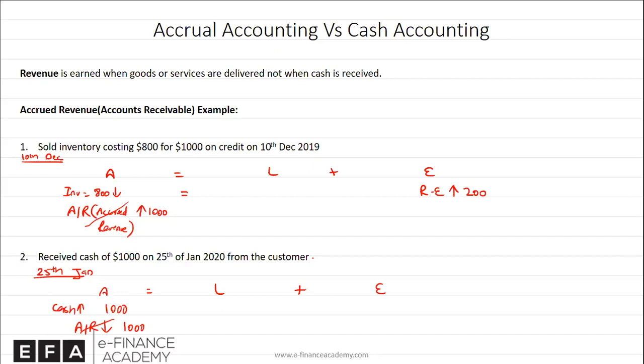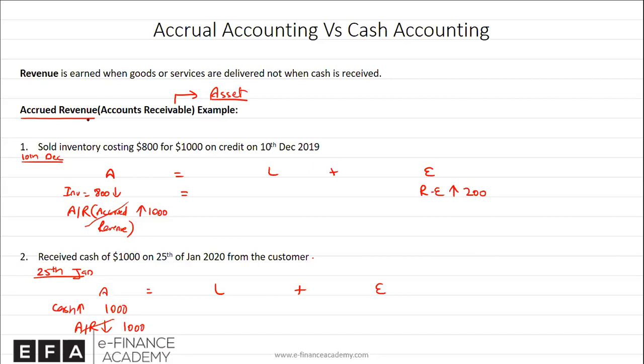If you notice, the accrued revenue account or the account receivable account is just a temporary account. The moment the customer pays the money, this account will be closed and it will not be there anymore. And that's the accrual accounting concept. In accrual accounting, you're going to create accounts receivable or accounts payable, as we will see in a little while. You need to know that they could use the term accrued revenue, and it's actually accounts receivable, which is money you expect to collect from the customers. This is recorded in the balance sheet as an asset because you own this. And as you can see, we have been recording it under asset.